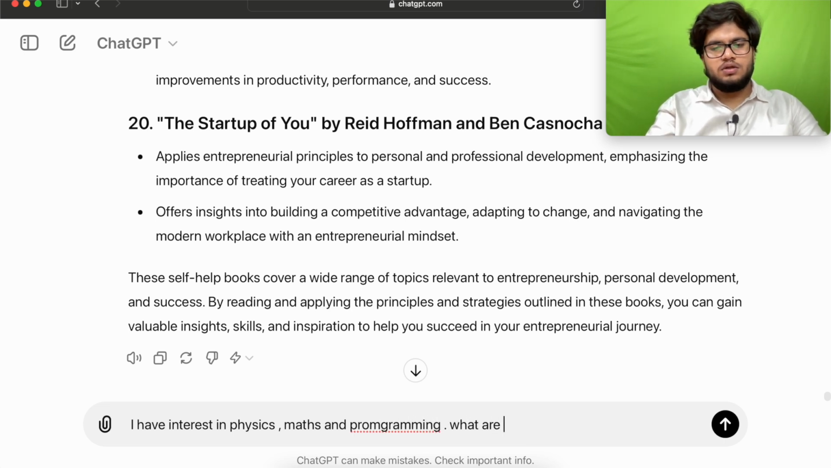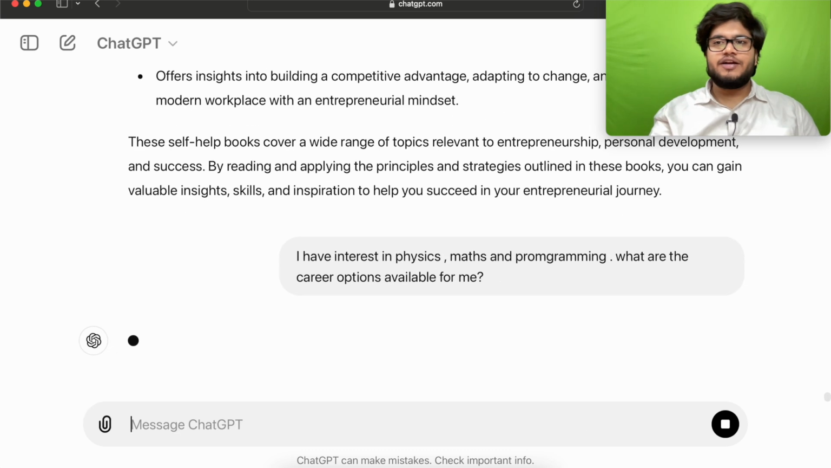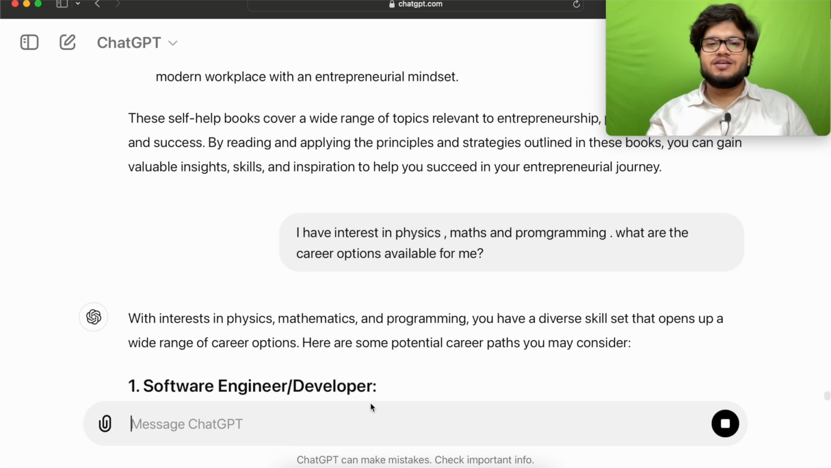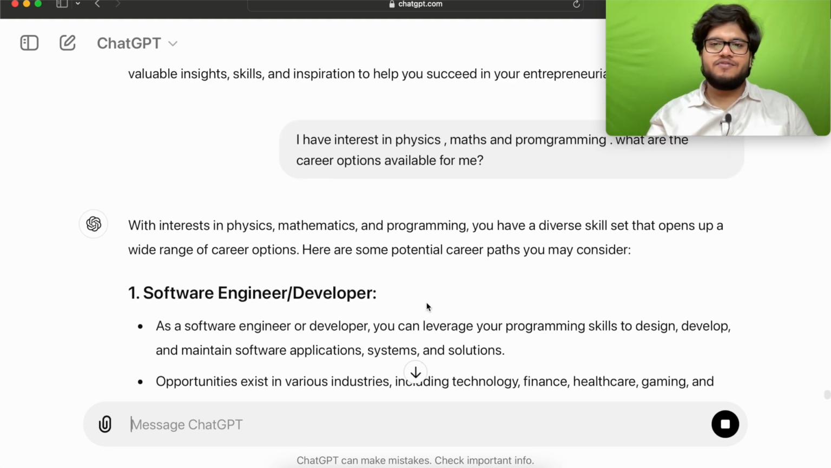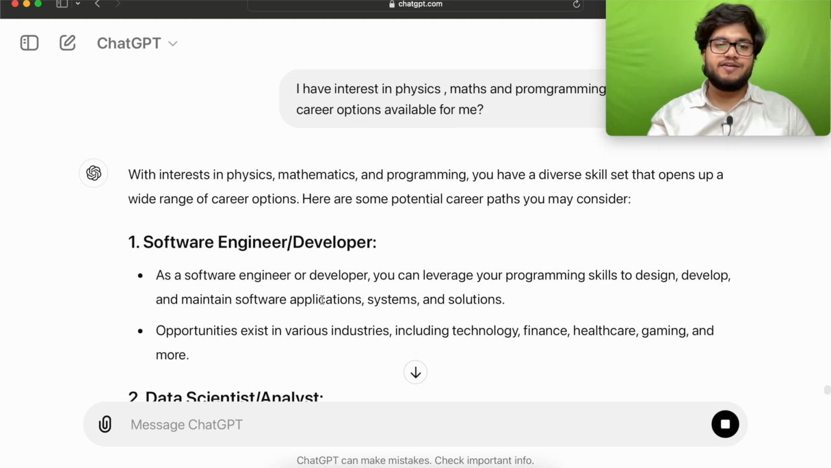What are the career options available for me? Let us ask this ChatGPT. Let us see whether it could guide me in my career or not. So the first, if you have interest in physics, maths, and programming, that is software engineer or developer.